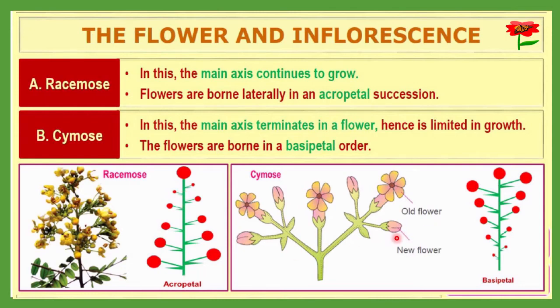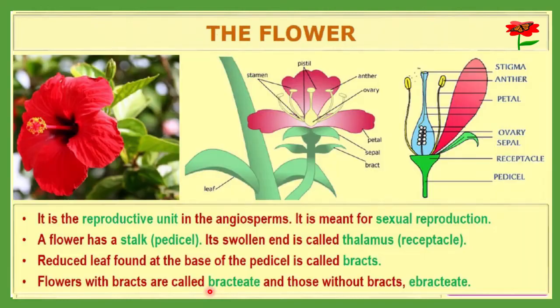But in the case of cymose, there is a newer flower at the base and an older one at the tip. You can see this diagram: the newer one is at the base, and on the tip it is the older one. Such an arrangement is called basipetal, and the earlier one is the acropetal arrangement.